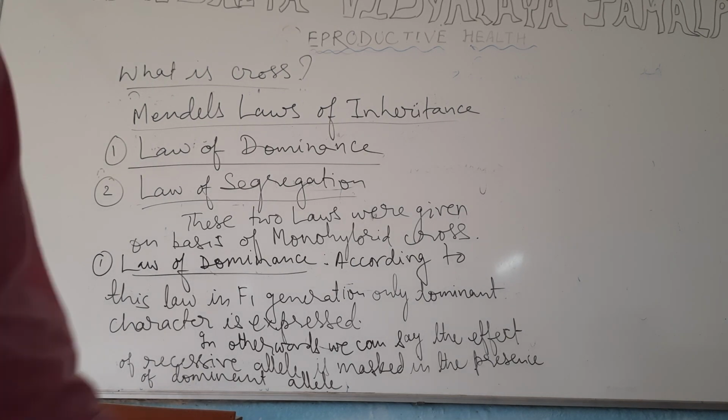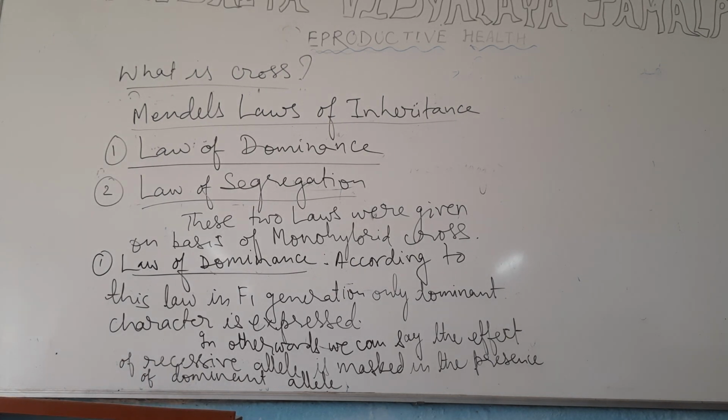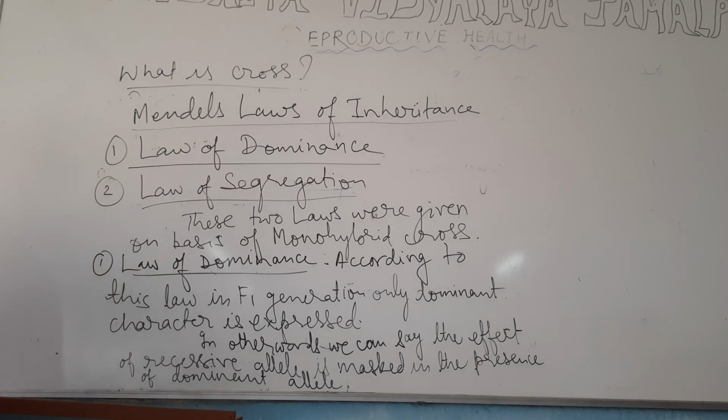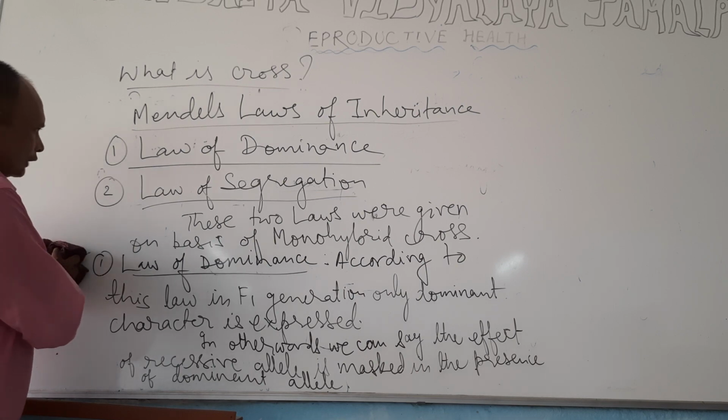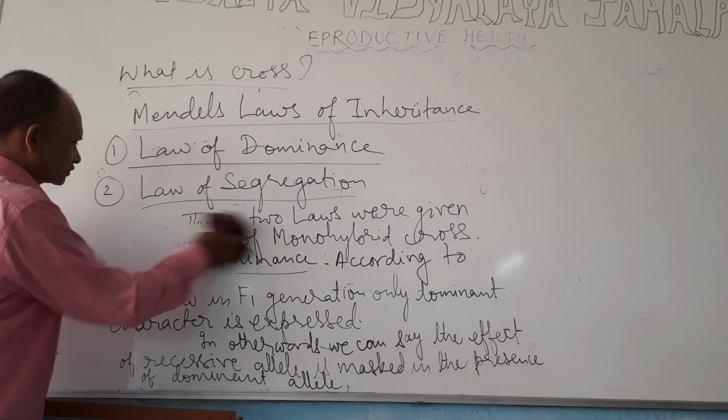Now let us come to the law of segregation. As I told you, the law of dominance and the law of segregation were given on the basis of monohybrid cross, in which the law of dominance states that in the F1 generation only the dominant character is expressed. In other words, the effect of the recessive allele is masked in the presence of the dominant allele. So this is the law of dominance. Now let us come to the law of segregation.